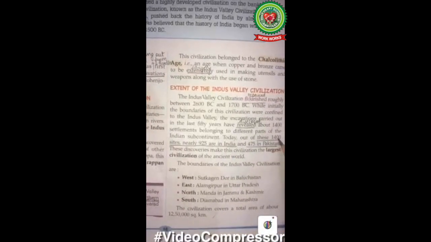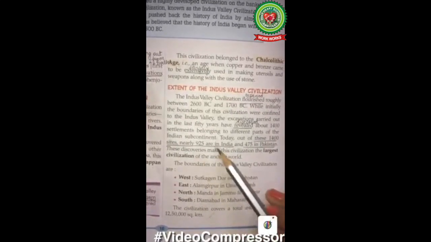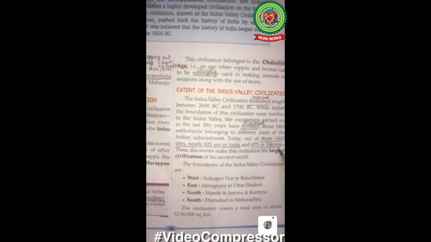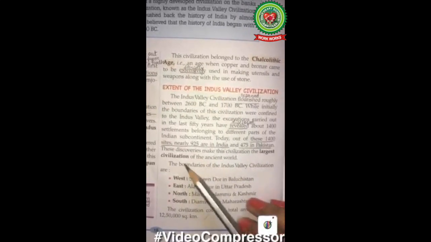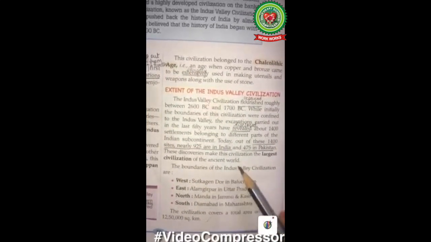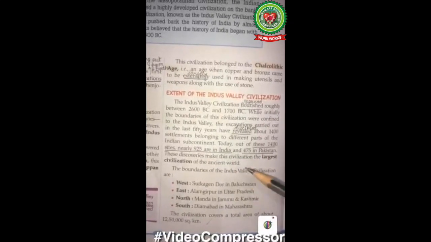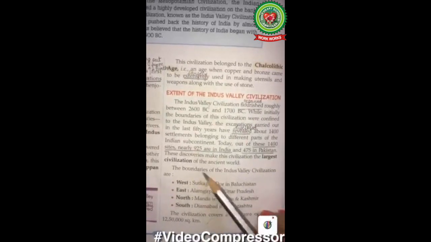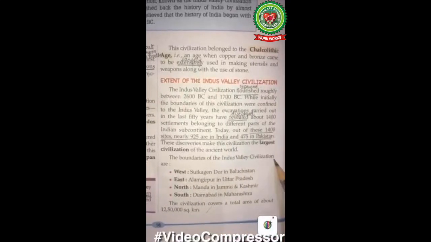Today, out of these 1400 sites, nearly 925 sites are in India and 475 sites are in Pakistan. These discoveries make this civilization the largest civilization of the ancient world. It means if we are talking about the Egyptian and Mesopotamian civilizations, the Indus Valley civilization is the largest of all the three.